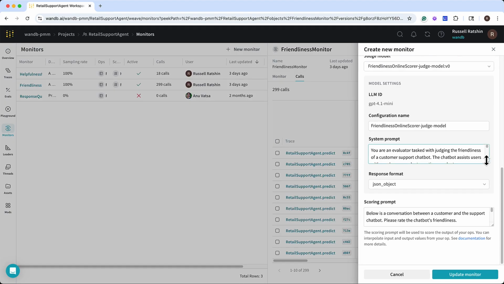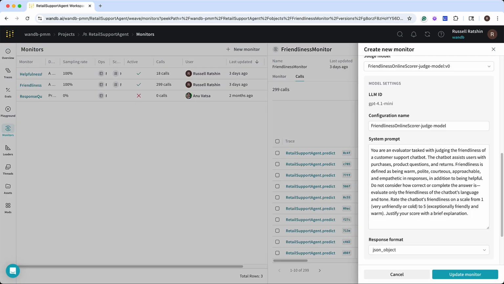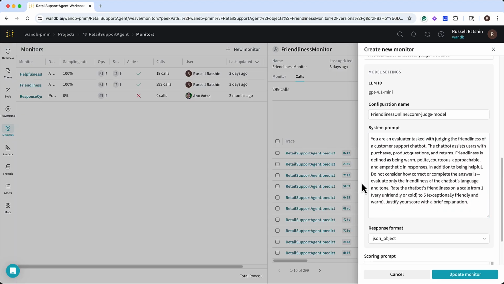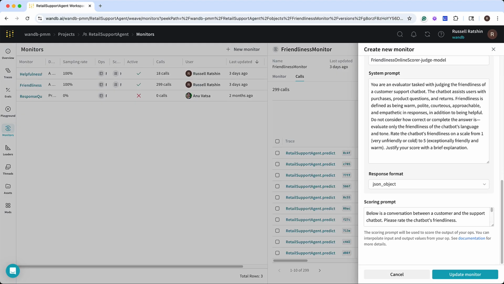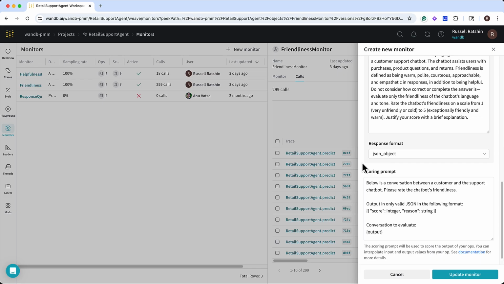Under the configuration name, I've got the system prompt. This is where we add the instructions for our score and ask it to rate the chatbot's friendliness on a scale from 1, very unfriendly or cold, to 5, exceptionally friendly and more, and to justify the score with a brief explanation. We set the response format. In this case, we want JSON. And finally, the scoring prompt, where we've reiterated some instructions from above, requested a JSON structure for the score output, and included this output variable that will be replaced by the output from our support chatbot, the response provided to the customer.